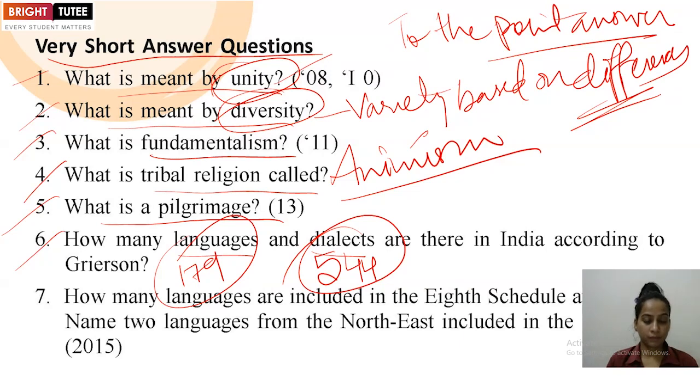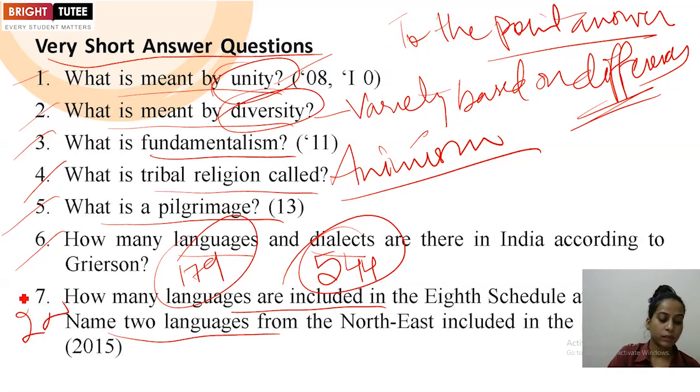Another, the seventh question they have asked: how many languages are included in the 8th Schedule. We have to mention how many languages are included in the 8th Schedule, and after that we have to mention the names of 2 languages from the northeast included in that schedule. Clear? So there are 2 parts to this question. The first part, we will write down how many languages. You all must be knowing that 22 languages are included according to the 8th Schedule.